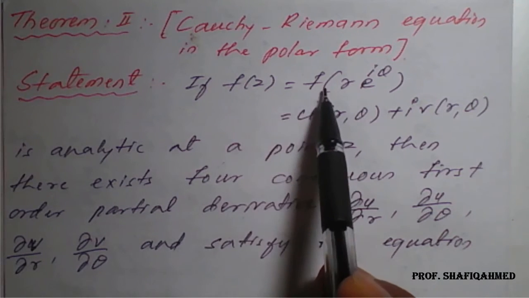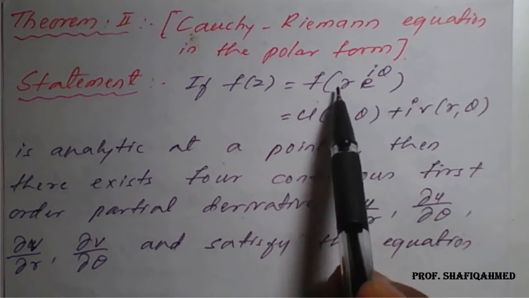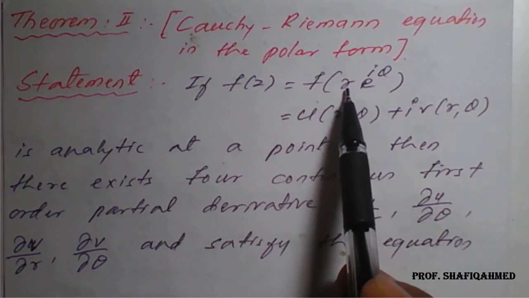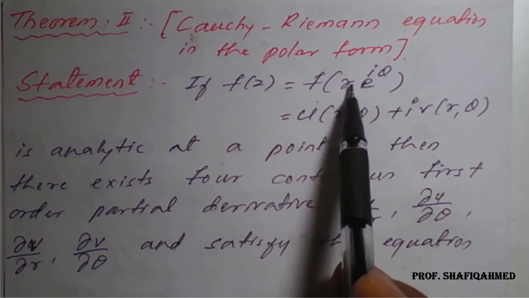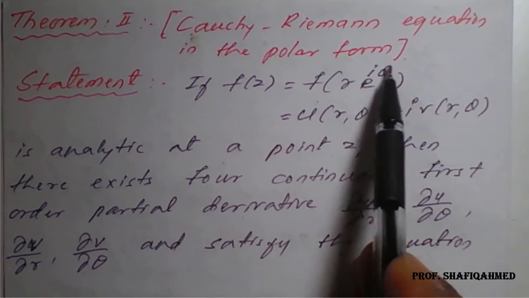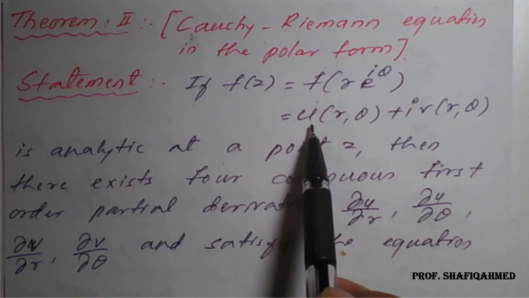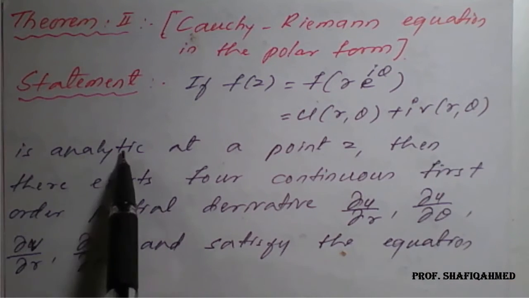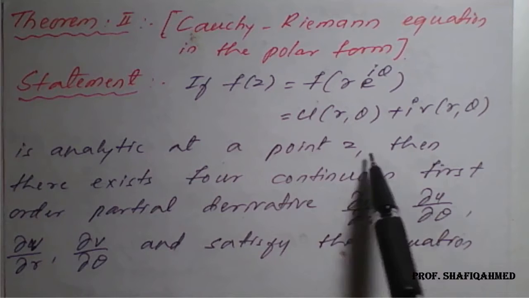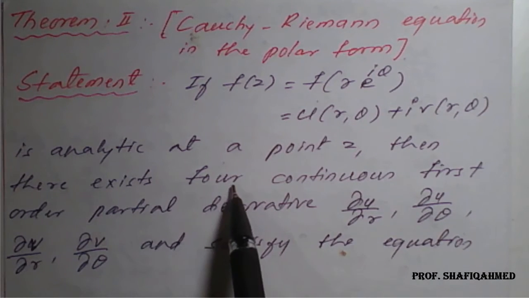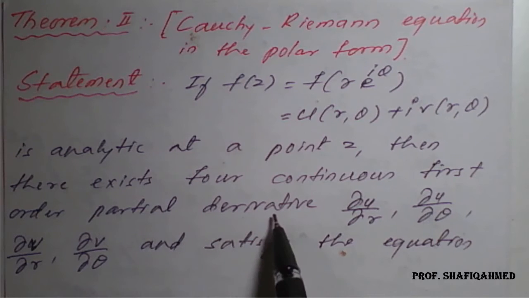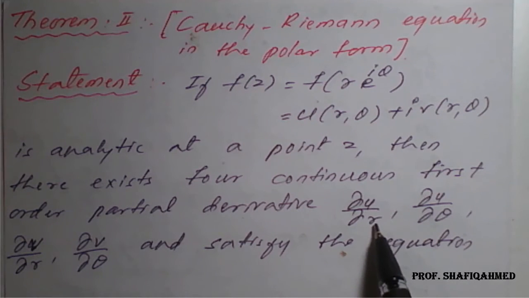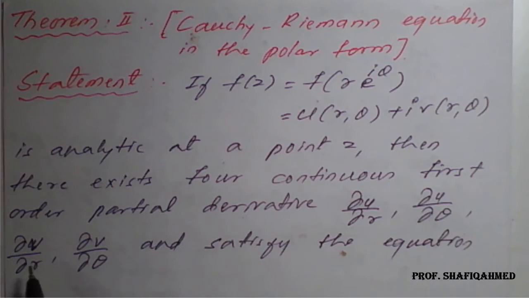If f of z is equal to f of r e raised to i theta, and we know that z in terms of polar is r e raised to i theta. So in place of z, replace r e raised to i theta, which is also written as u of r comma theta plus i times v of r comma theta, is analytic at a point z. Then there exist four continuous first order partial derivatives, that is dou u by dou r, dou u by dou theta, dou v by dou r, dou v by dou theta, and satisfies the equations